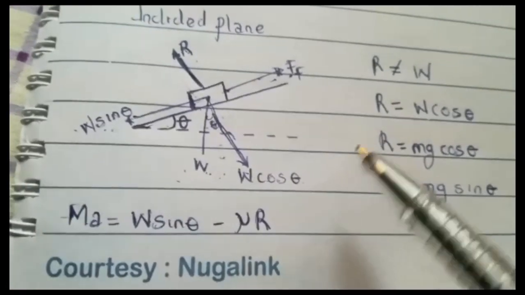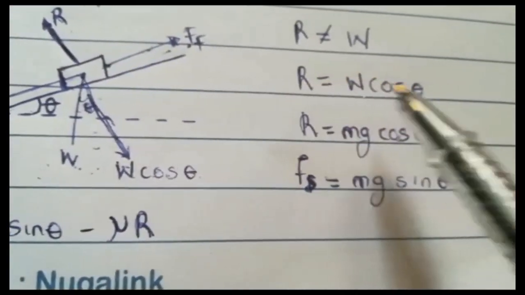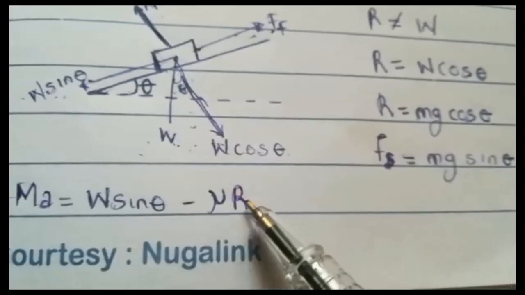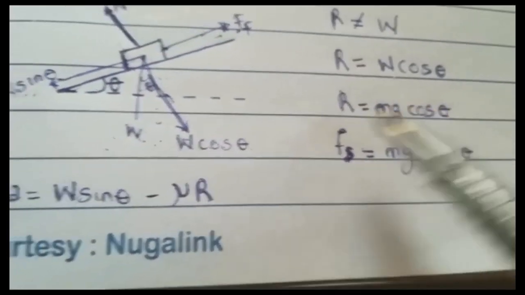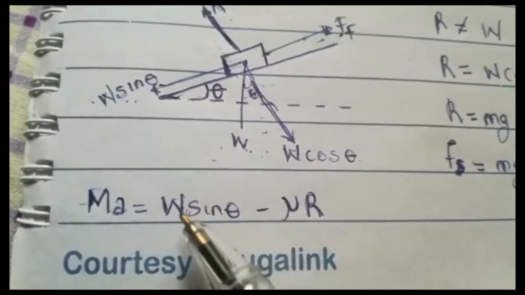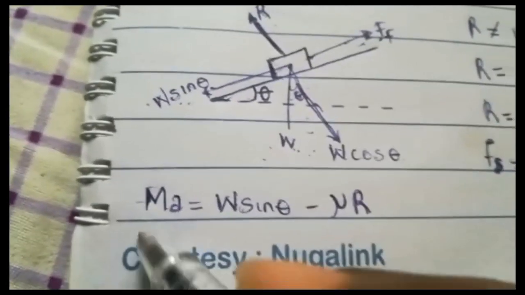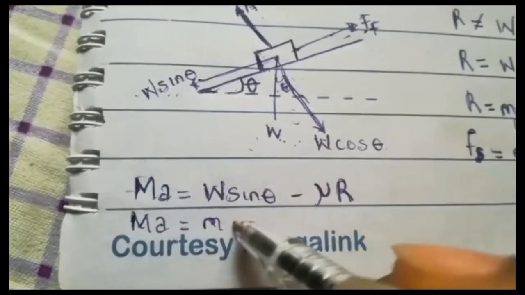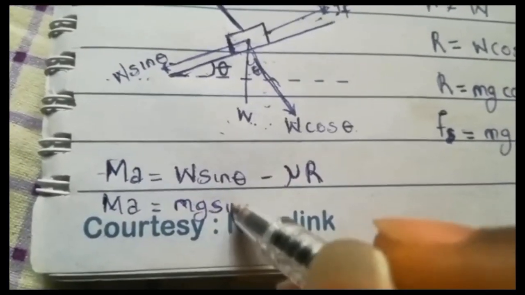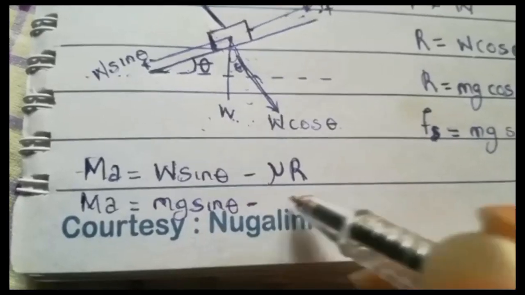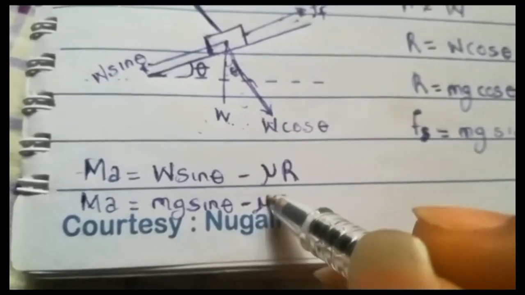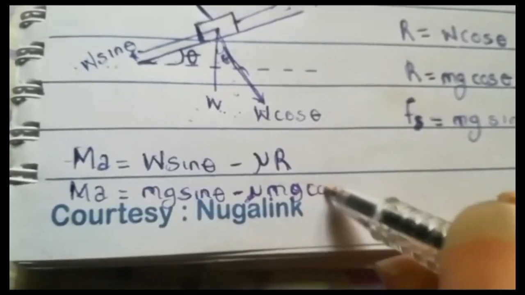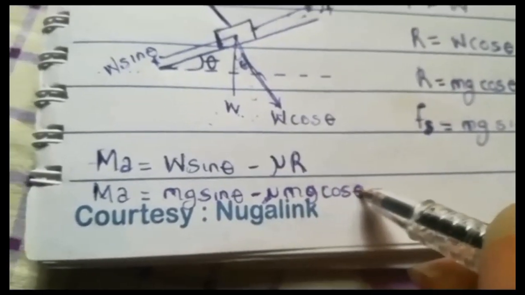Alright, now we proved that our normal reaction equals mg cos theta. So we can now replace this normal reaction with mg cos theta, and this W sin theta we can replace with mg sin theta. So we can say that our ma is going to be mg sin theta minus mu, times mg cos theta. Sorry, I'm running out of space.